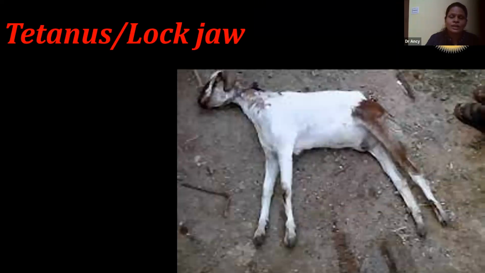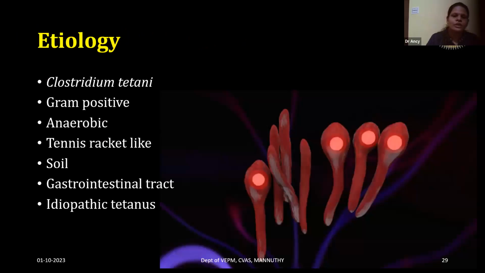Next, we will discuss another most common or the most fatal disease in case of goats, the tetanus, or also called the lockjaw. So the disease is caused by the spore-forming Clostridium tetani organism, which is a gram-positive organism. They also favor an anaerobic environment, and the spores they produce have a tennis racket-like appearance. So these Clostridium tetani organisms are present in the soil.